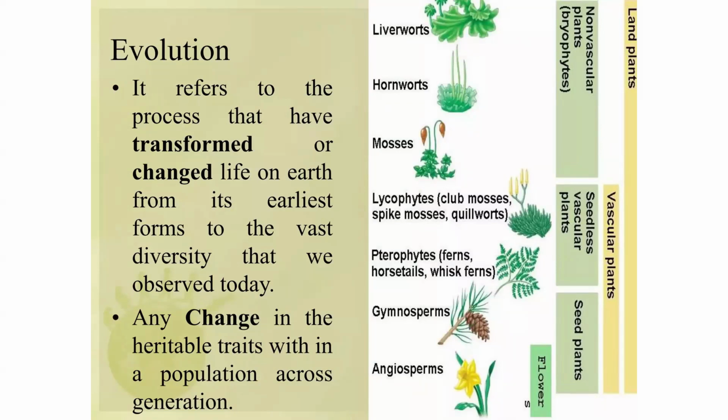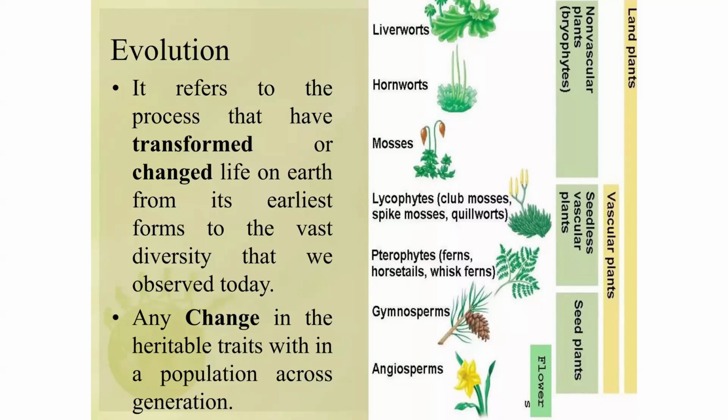So it means that even currently, you should understand, ladies and gentlemen, there are others. As we are going, I'm going to show you the first species of living organism that exists on Earth, and I think I will definitely send you the pictures of how human beings developed from one form to another. So that is evolution. Evolution refers to a process that has transformed or changed life on Earth from its earliest form to the vast diversity that we observe today.